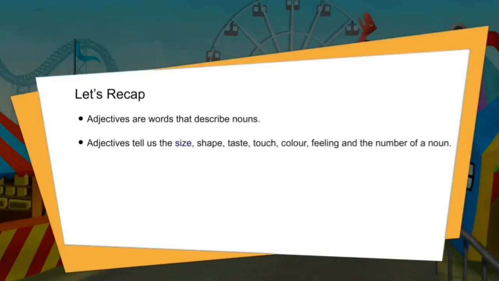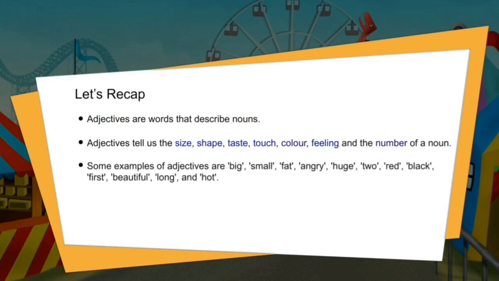Now let's recap. Adjectives are words that describe nouns. Adjectives tell us the size, shape, taste, touch, color, feeling, and the number of a noun. Some examples of adjectives are big, small, fat, angry, huge, two, red, black, first, beautiful, long, and hot.